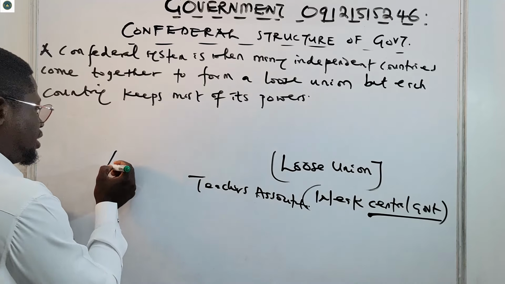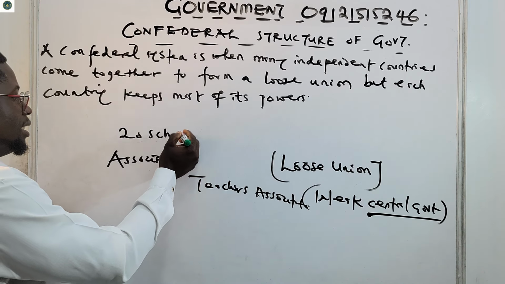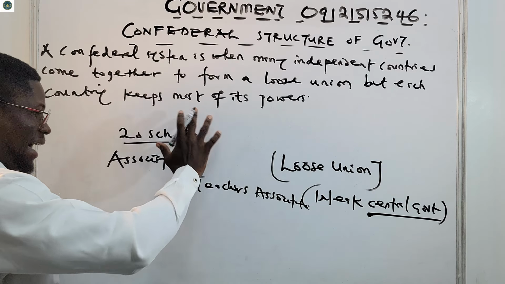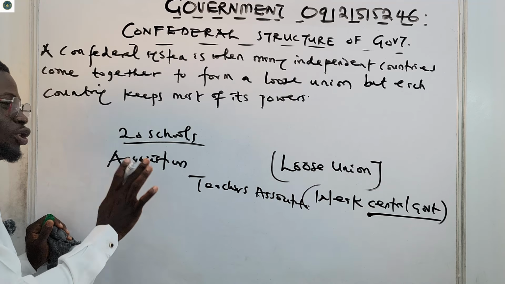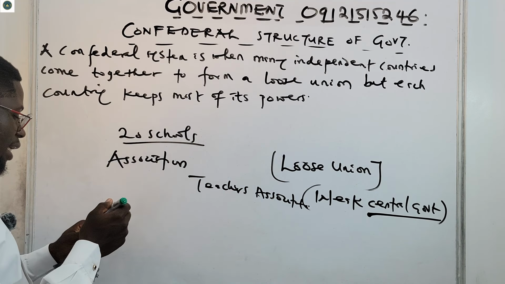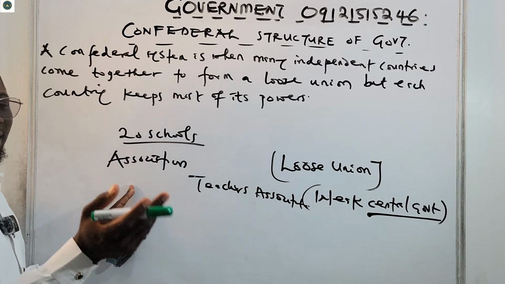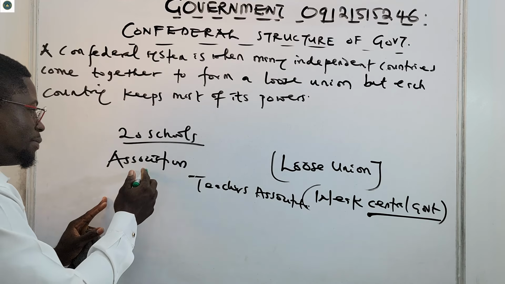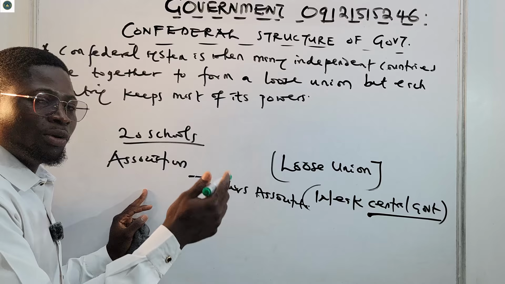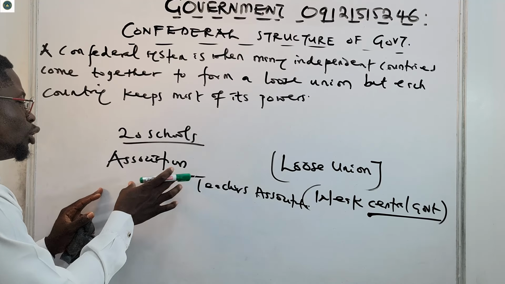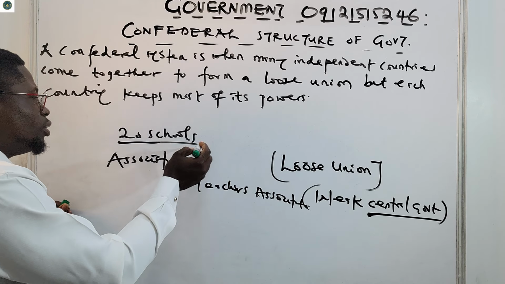Let's say we have 20 schools in this association. All the principals usually attend this association meeting of school owners in so-and-so locality. The association has rules that guide them. Maybe they'll say do not come late, or they'll have a small contribution. They will have small rules guiding them. Those rules guiding the association do not mean they are affecting the schools themselves.